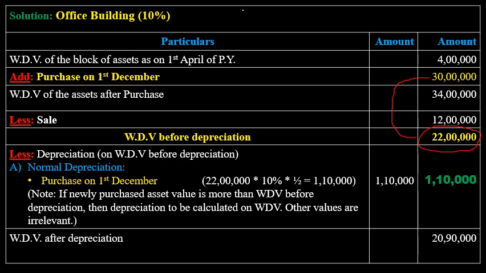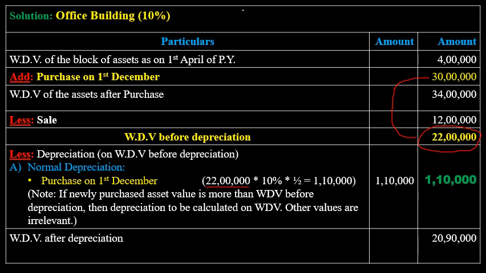So in this problem, 30 lakh is the cost of new asset, whereas written down value before depreciation is 22 lakh. That is a limit for the calculation of depreciation. So whenever the value of assets crosses the written down value before depreciation, then depreciation is to be calculated on written down value before depreciation. So here you have to calculate depreciation on 22 lakh, not on 30 lakh.